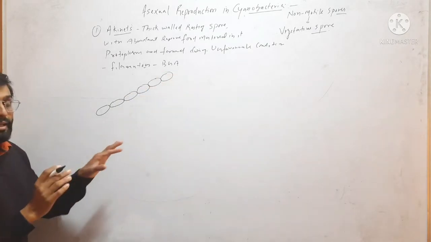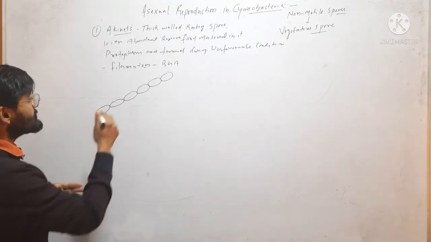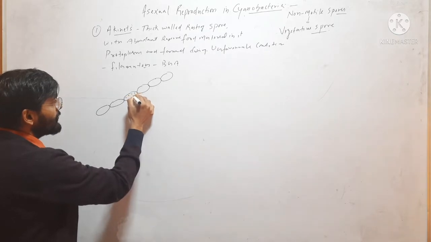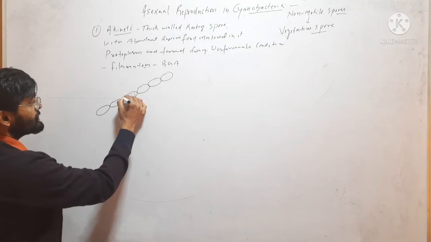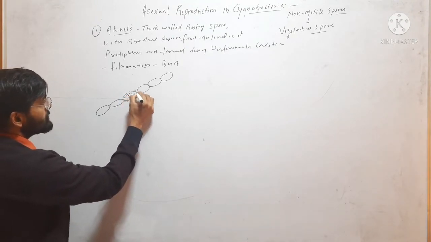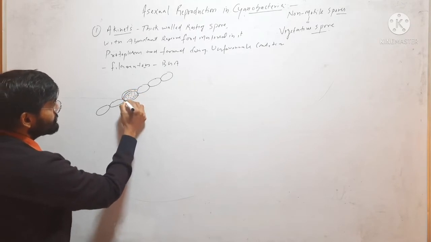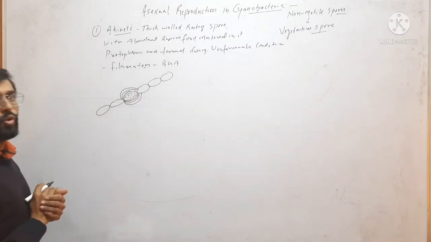Here in this filamentous cyanobacteria, during unfavorable condition, some cell will reserve abundant food material in its protoplasm and it will secrete three additional layers around its cell wall.